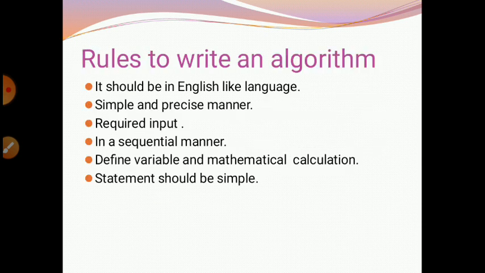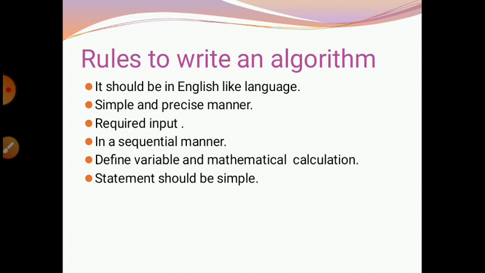If we want to write an algorithm to solve any problem, we must follow some basic rules. These rules are: first, it should be in simple, English-like language. So an algorithm should always be written in simple English. Second, it should be written in a simple and precise manner so everyone can understand.